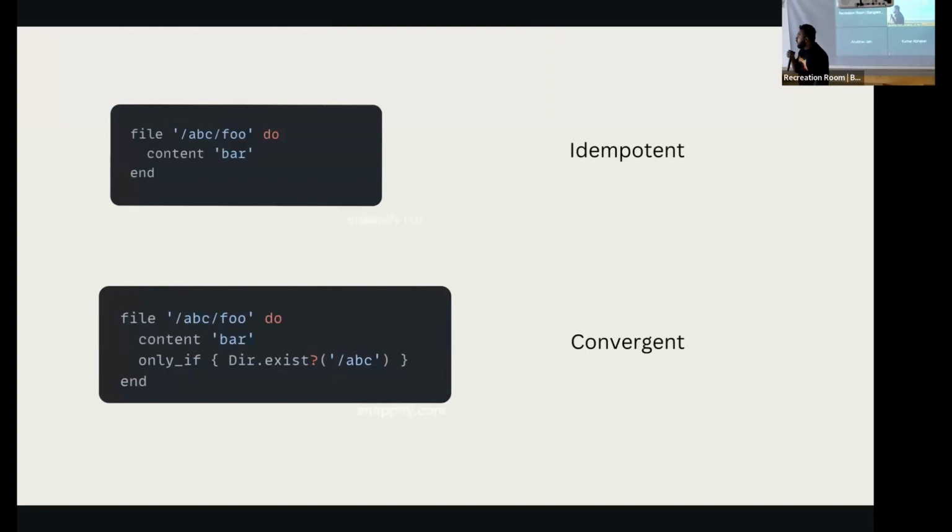So you can see, talking about resources, all these Chef resources are idempotent by nature. But if you're going to write custom resources, you need to make sure that the resources are idempotent. But this resource is just idempotent. And if you want to make sure that if this file is being created in this directory, this is now convergent as well, because it would not run if it's not required.